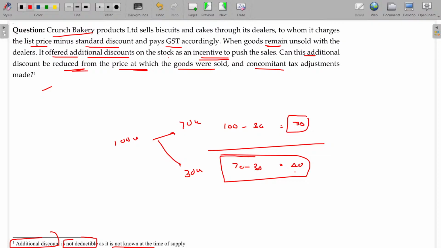Whatever the discount may be, it should be known before the time of supply. If it is given in a haphazard manner later on, that cannot be deductible. You have to pay the tax on 70 only. For this also 70, for this also 70. This will be the transaction value on which you have to pay the tax.